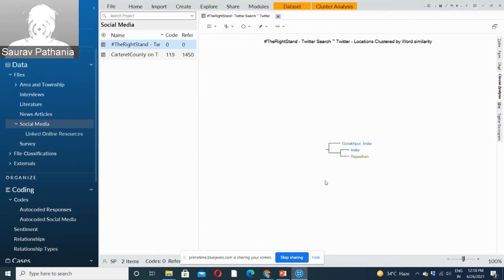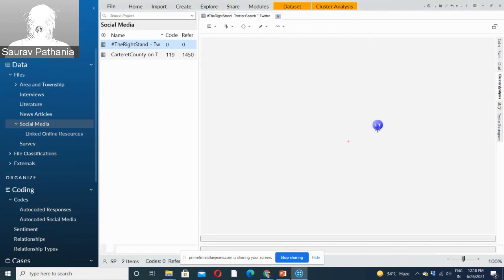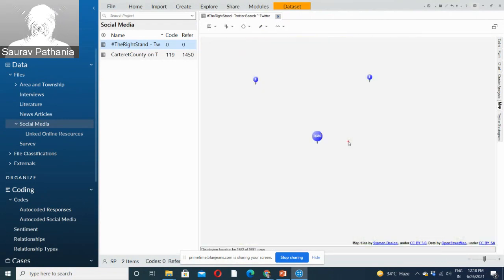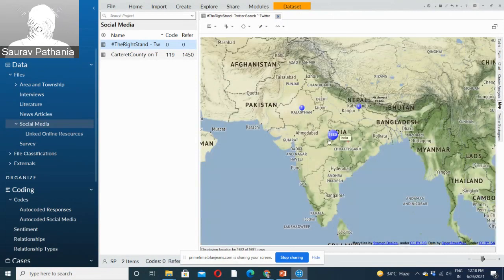I'm sorry, the hashtag which we captured does not have much information in it, but it gives quite a good cluster analysis if there are a good number of tweets. And I think most of the tweets in this are coming from one person only, that's why. And then you can also view it in a map form, so you can see why the tweets are coming this way, because 1680 tweets are coming from only one place for this hashtag. You can see here, right? I think this must be some kind of marketing or something. So you can view it on the World Map.